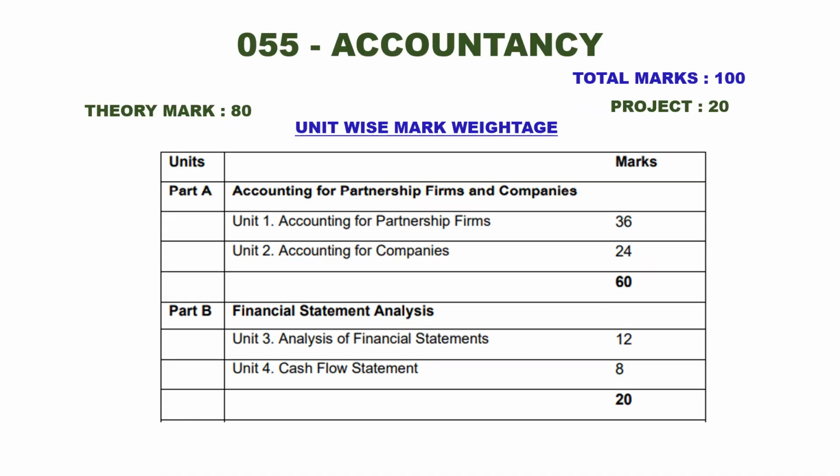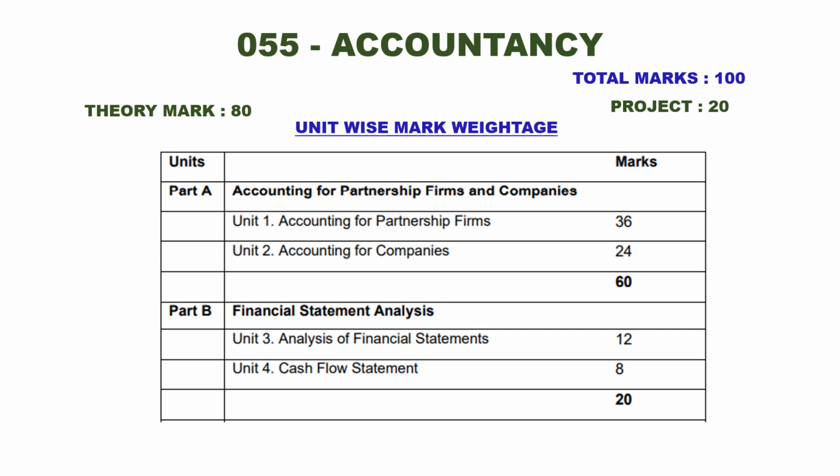Dear students, 12th Accountancy, subject code 055, total marks for theory 80, project 20, altogether 100. Here is the unit-wise mark weightage allotted by the CBSE. Part A, accounting for partnership firms and companies, under this heading Unit 1 and 2. Unit 1 is accounting for partnership firms, 36 marks. And Unit 2, accounting for companies, 24 marks, altogether 60 marks.